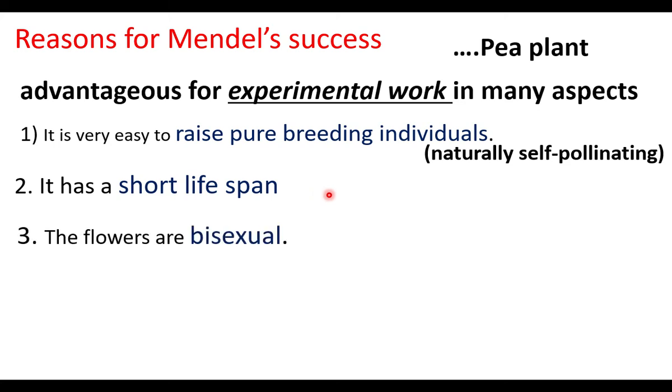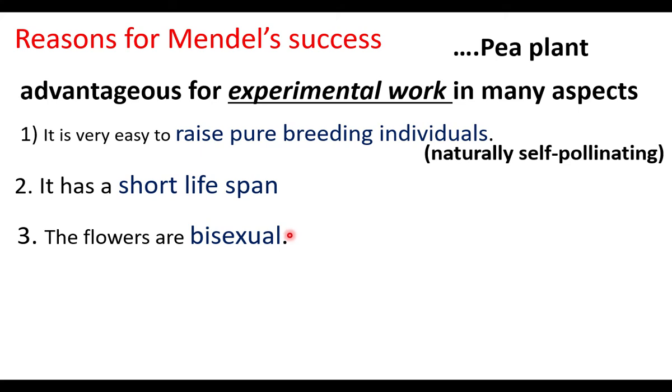And the flowers are bisexual. Bisexual flowers are usually self-pollinating. It is a bisexual flower producing plant. He conducted a cross-pollination experiment, that is artificial cross-pollination. What is cross-pollination?